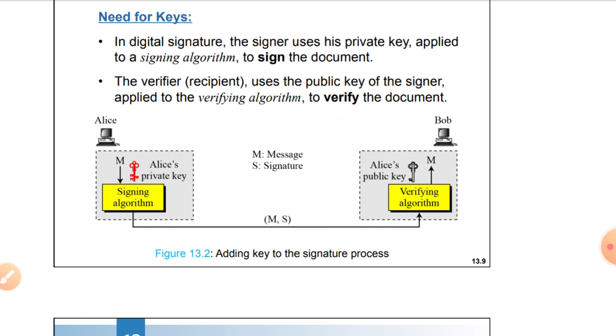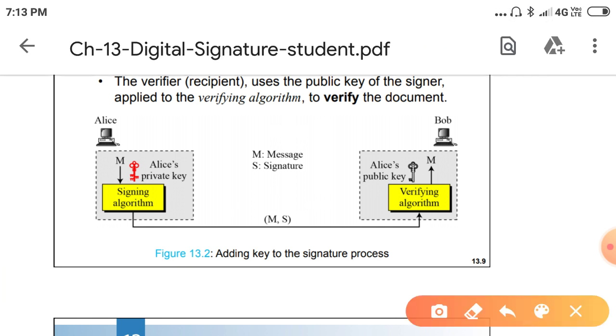Now we'll see the encryption and decryption process. In the case of asymmetric cryptography, for sending the message, the sender uses the receiver's public key to encrypt the message and sends it.